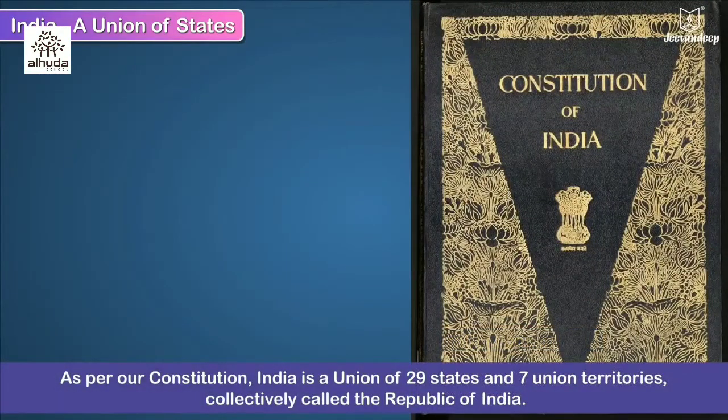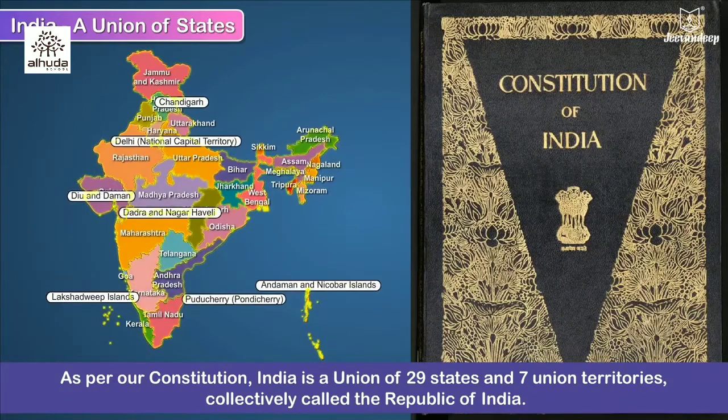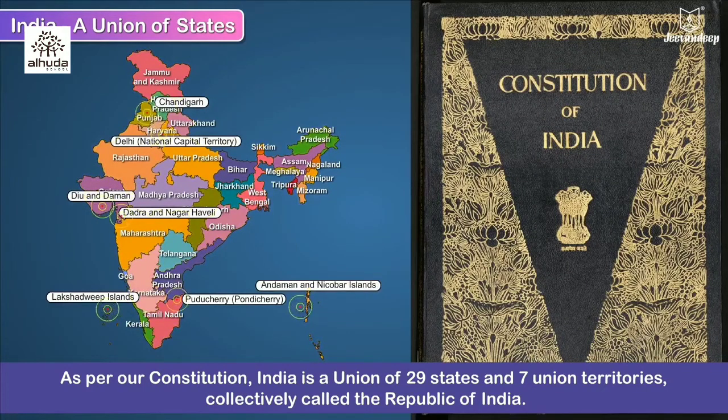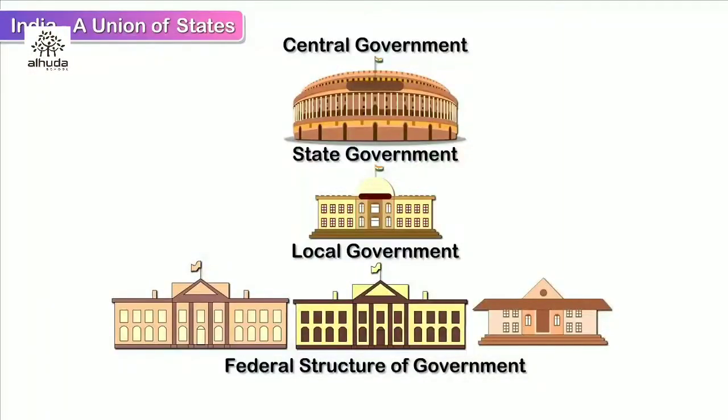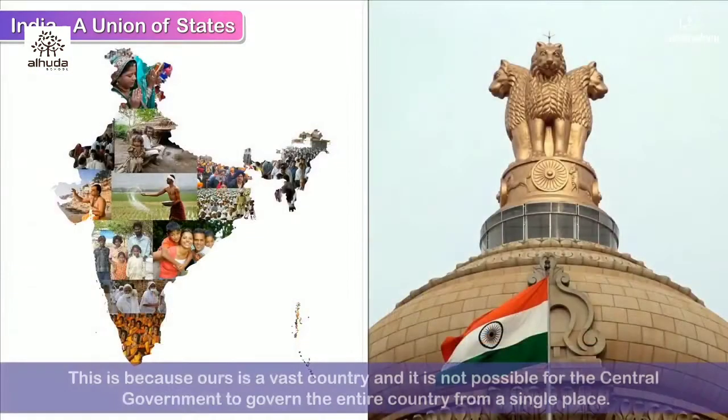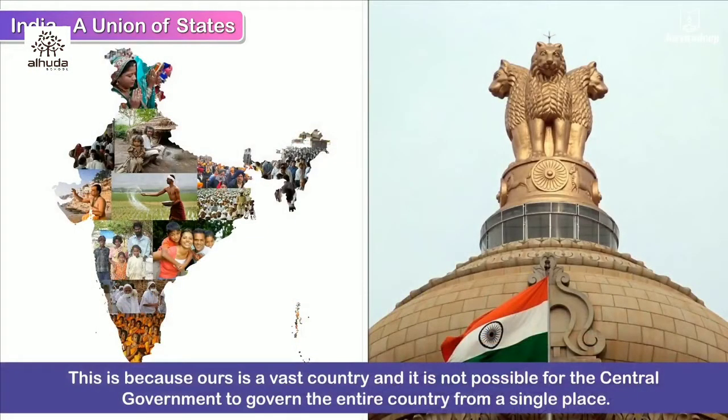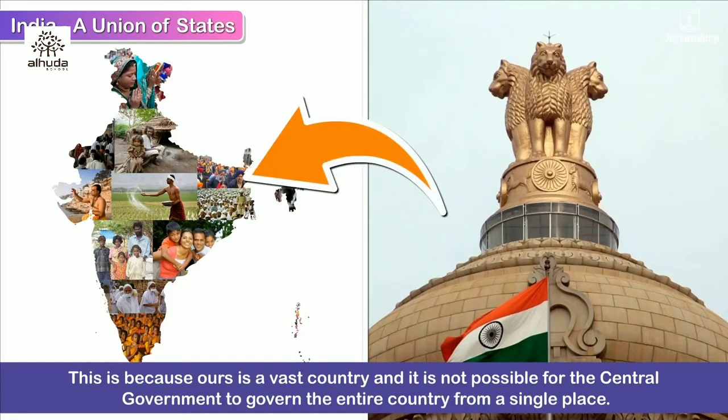As per our Constitution, India is a union of 29 states and 7 union territories, collectively called the Republic of India. India has a federal structure of government, a central government in New Delhi that looks after the entire country, and a state government in every state. This is because ours is a vast country, and it is not possible for the central government to govern the entire country from a single place.